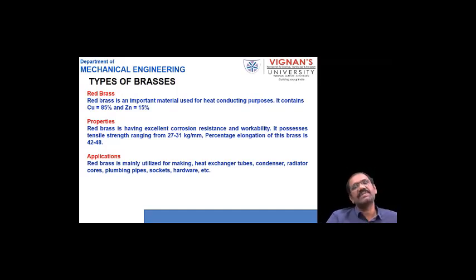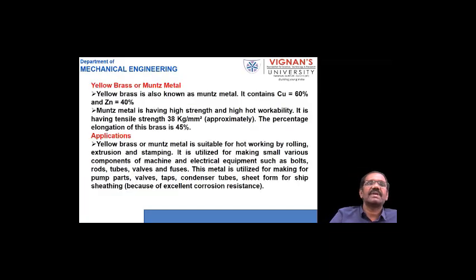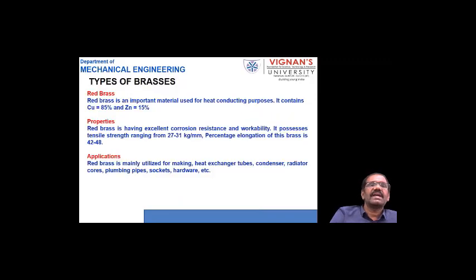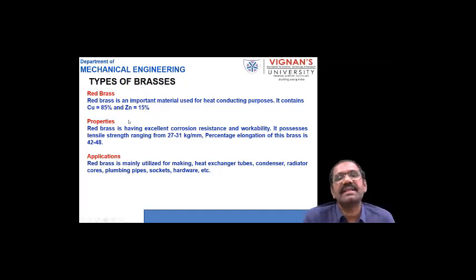Next, the types of brasses. We have different types of brasses, so let us see them. Red brass consists of 85% copper and 15% zinc. It is an alpha phase brass because zinc is less than 36%. It is used for heat conducting purposes. Red brass has excellent corrosion resistance and workability. It has tensile strength ranging from 27 to 31 kg per mm squared.